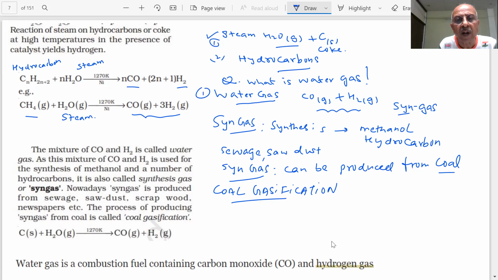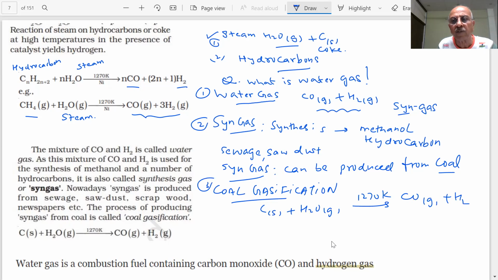I talked of water gas, syngas, and third being coal gasification. Coal is burnt, this is your steam, temperature is high, you get CO and H2. The mixture of this is water gas.